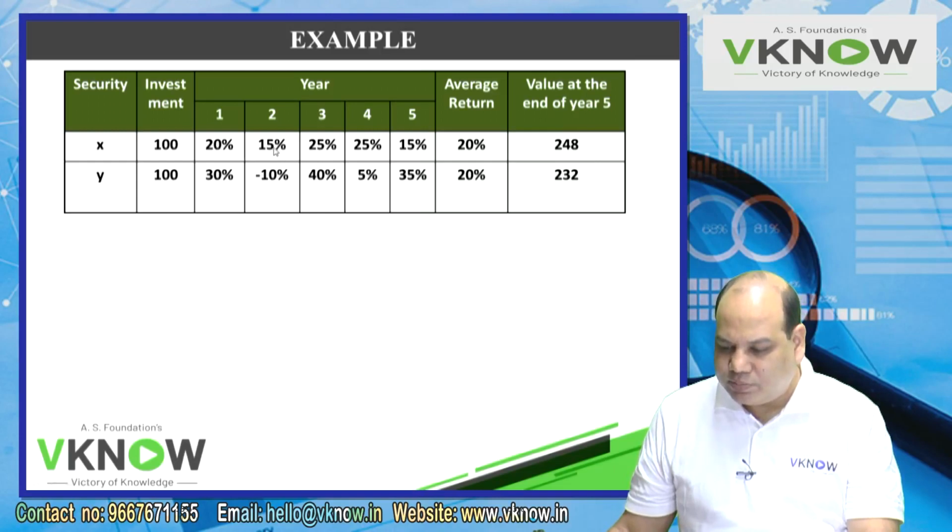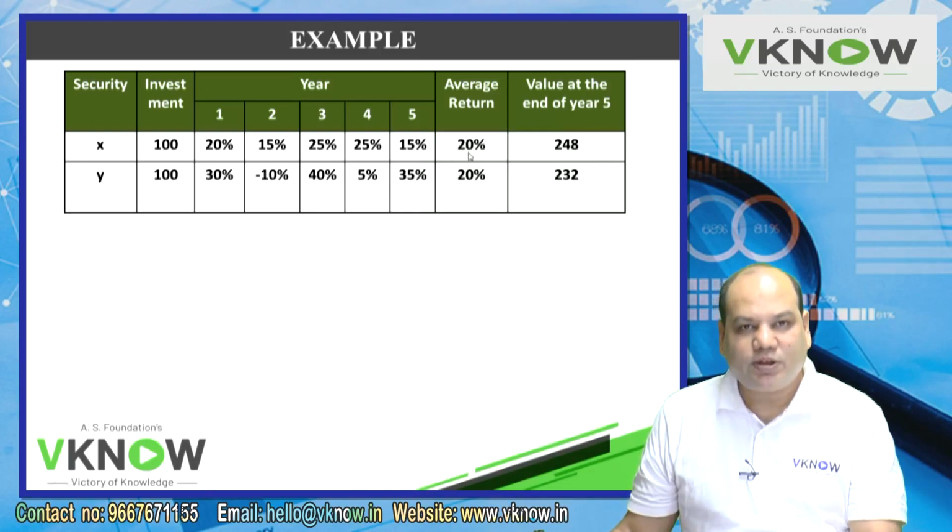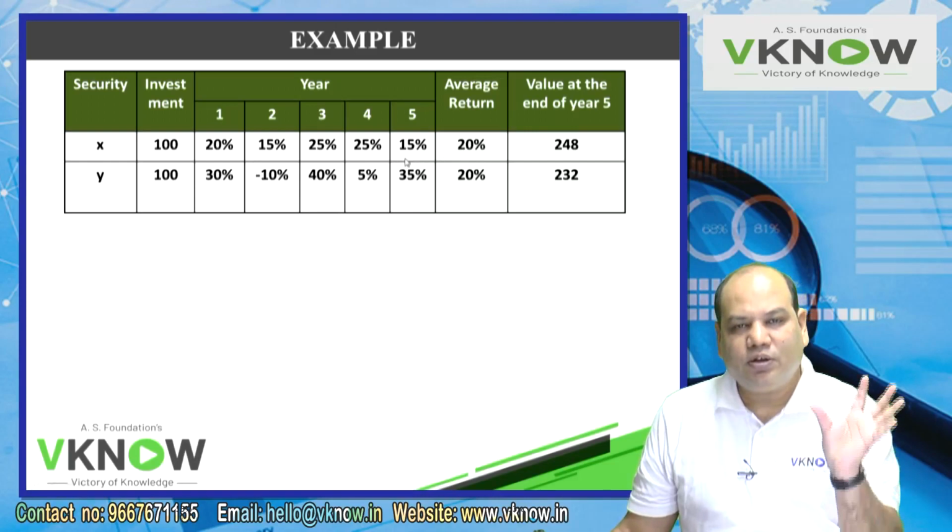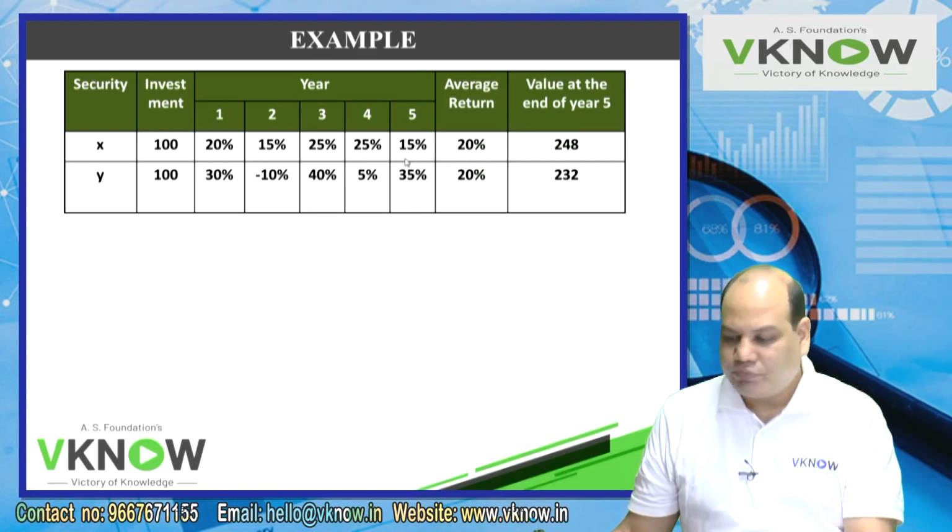20 plus 15 plus 25 plus 25 plus 15 and divide by 5, that will give you 20%. And that is called simple average return. Total of the last 5 years divided by number of years is called simple average return.